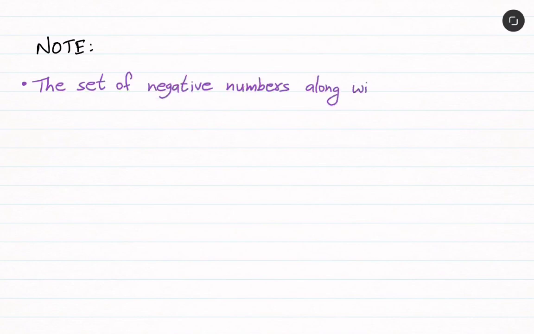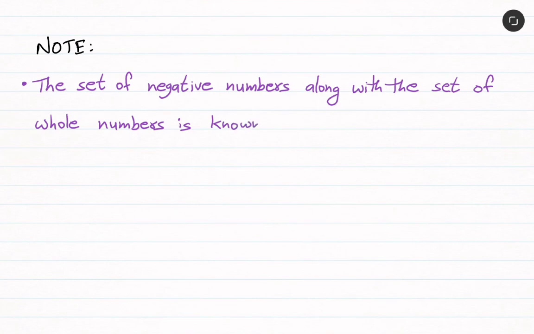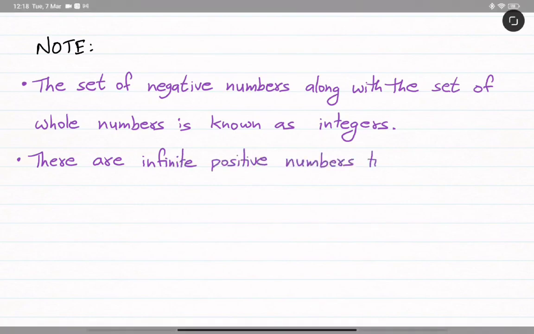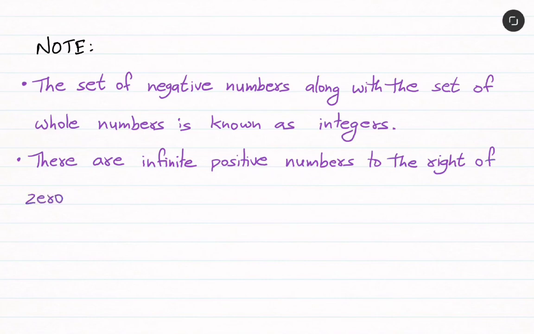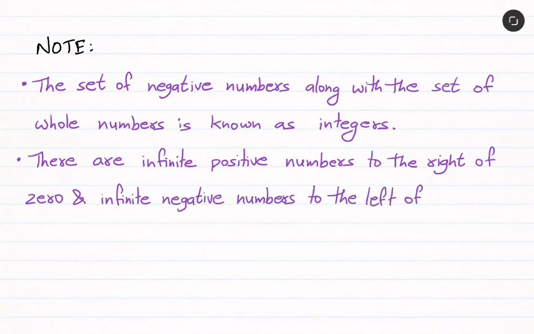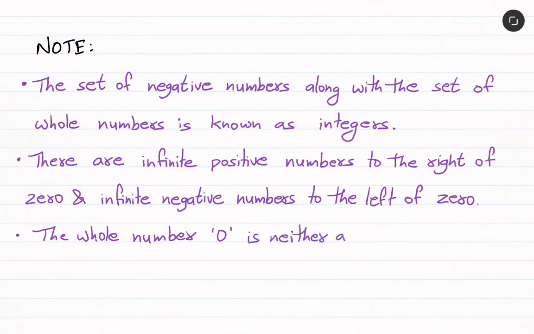Note: the set of negative numbers along with the set of whole numbers is known as integers. There are infinite positive numbers to the right of 0 and infinite negative numbers to the left of 0. The whole number 0 is neither a positive integer nor a negative integer.